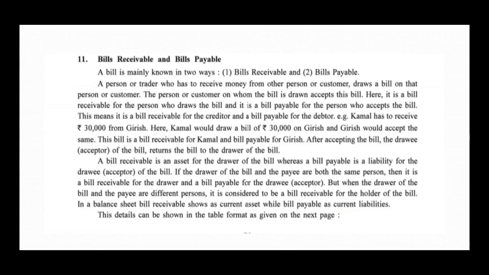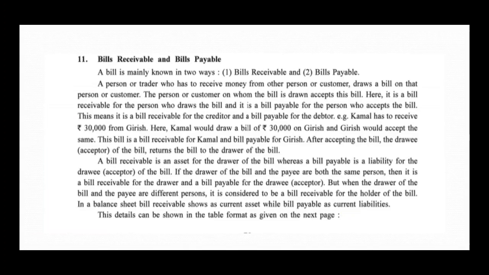A bill is mainly known in two ways: bills receivable and bills payable. A person or trader who has to receive money from another person or customer draws a bill on that person or customer. The person or customer on whom the bill is drawn accepts this bill. Here it is a bill receivable for the person who draws the bill, and it is a bill payable for the person who accepts the bill. This means it is a bill receivable for a creditor and bill payable for a debtor.